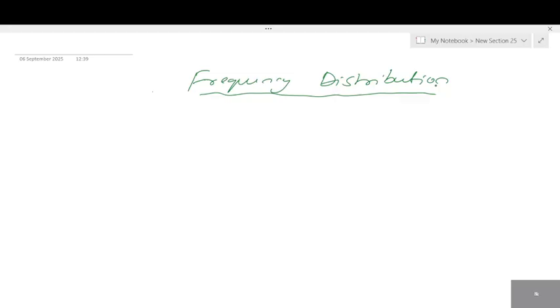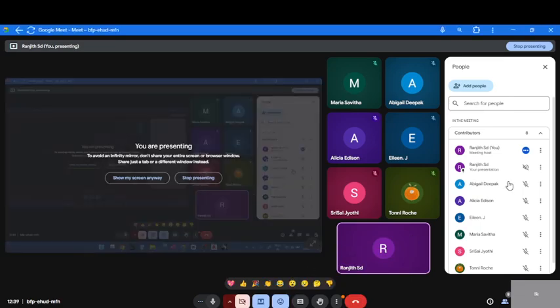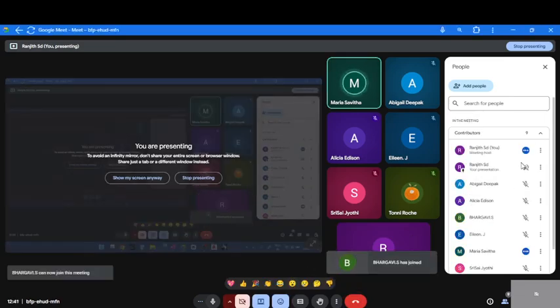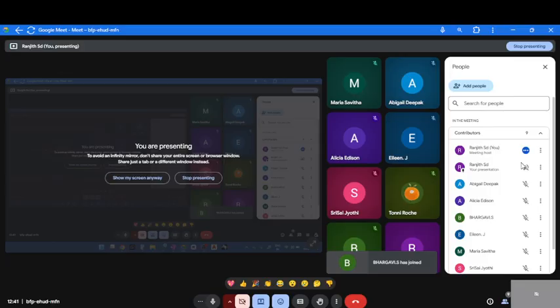Can you check your notes or text? Yes, start.